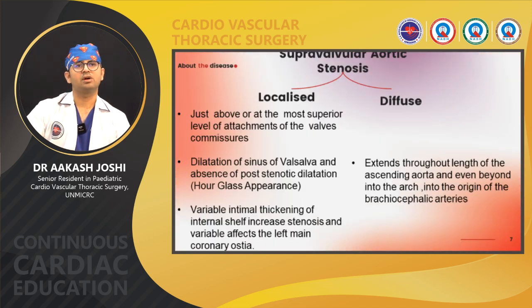Supravalvular aortic stenosis is again of two types: localized and diffuse. The diffuse type extends throughout the length of the ascending aorta and even beyond into the arch, into the origin of the brachiocephalic arteries. Whereas the localized one is at about the most superior level of the attachments of the valve commissures, and there is also dilatation of the sinus of Valsalva and absence of poststenotic dilatation, also called hourglass appearance. We can see variable intimal thickening of the intimal shelf, which increases stenosis, and it variably affects the left main coronary ostia.